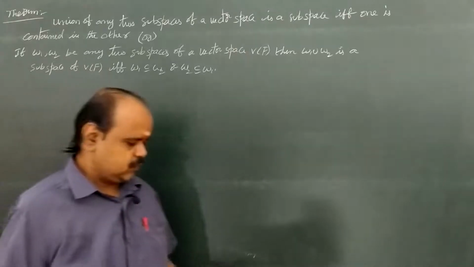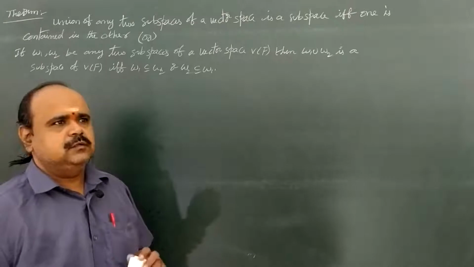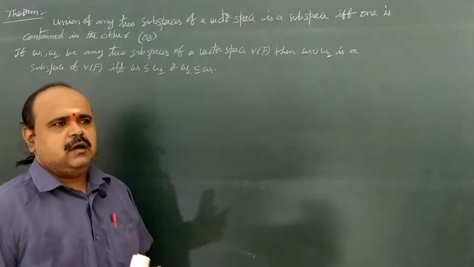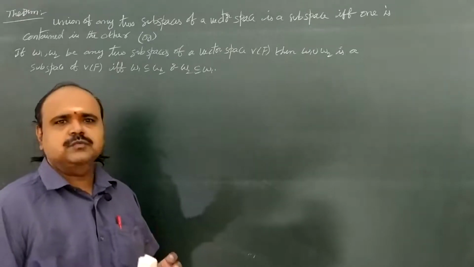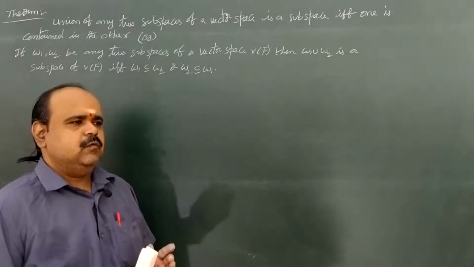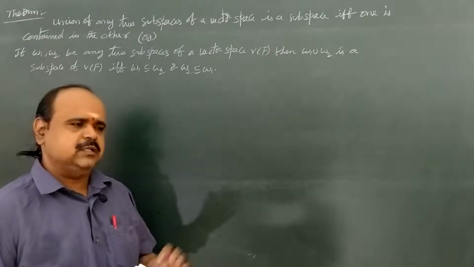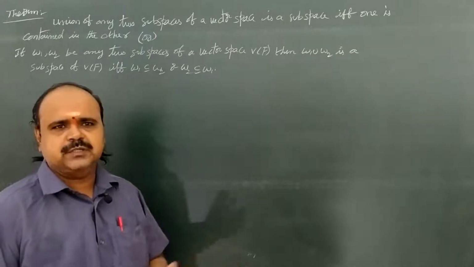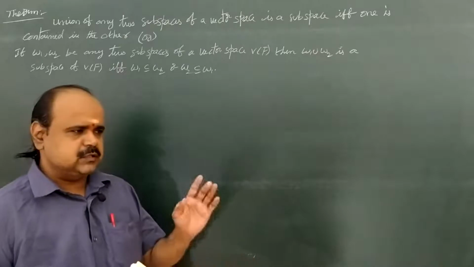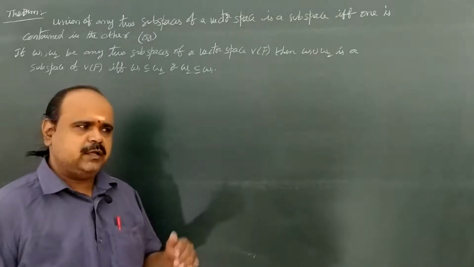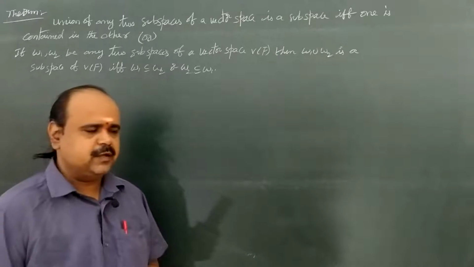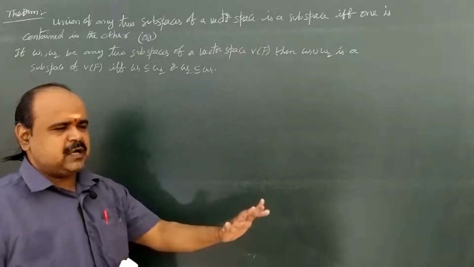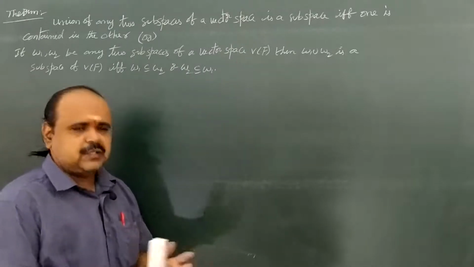Okay, good morning students. We already discussed subspaces of a vector space and the intersection of two subspaces. The intersection of two subspaces is again a subspace, as we already saw. Then what about the union of two subspaces? The union of subspaces need not be a subspace. We already saw an example. Now I want the union of subspaces to also be a subspace.